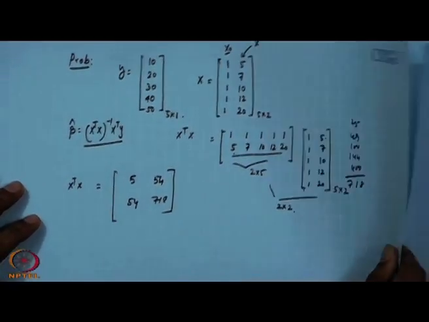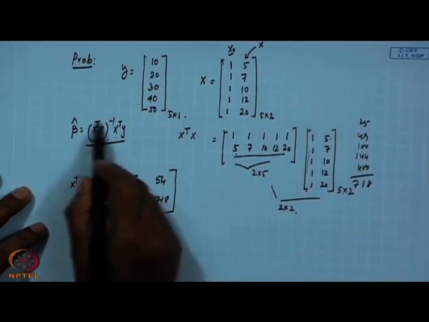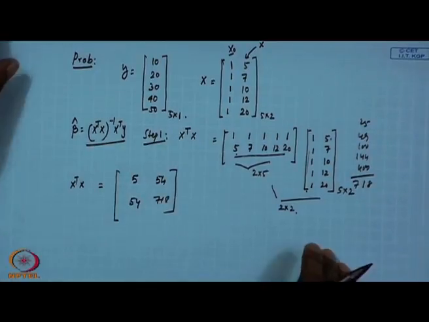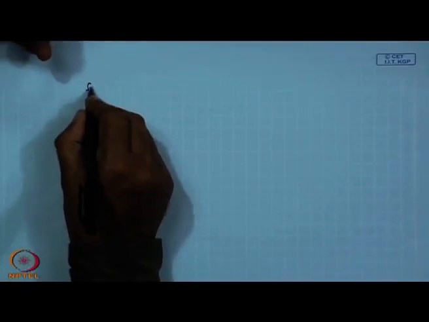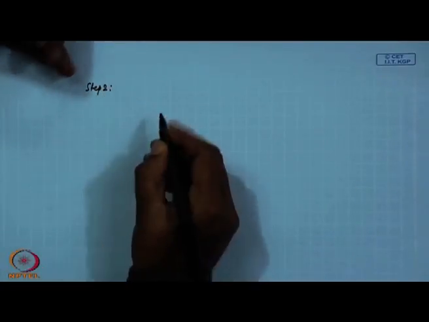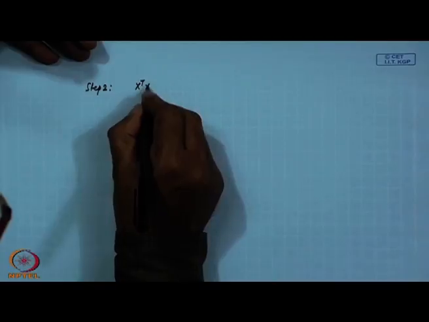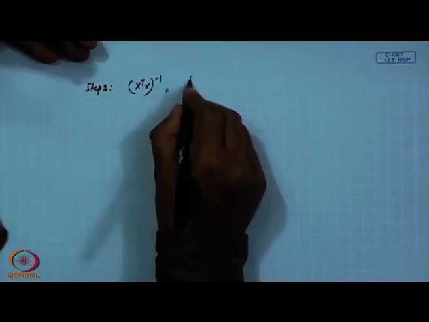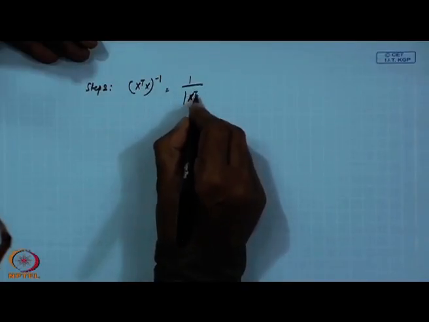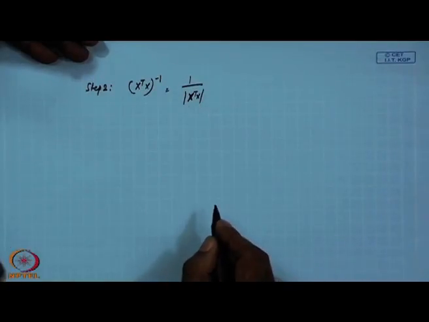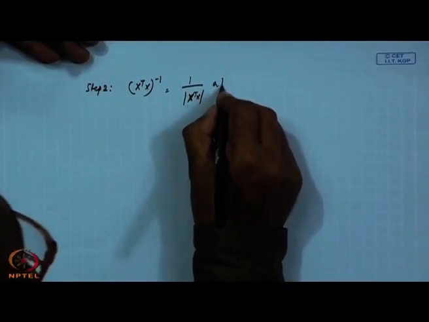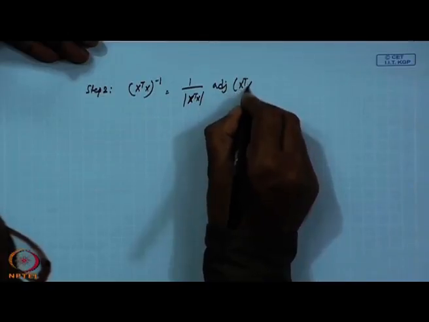So second, what you require is to compute the inverse. So I say this is my step 1. Now step 2, I want x transpose x inverse. So this is 1 by the determinant of x transpose x, times the adjoint of x transpose x.